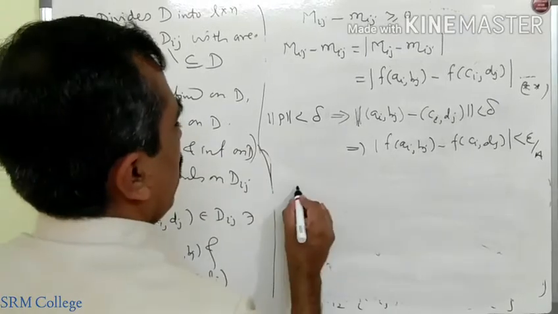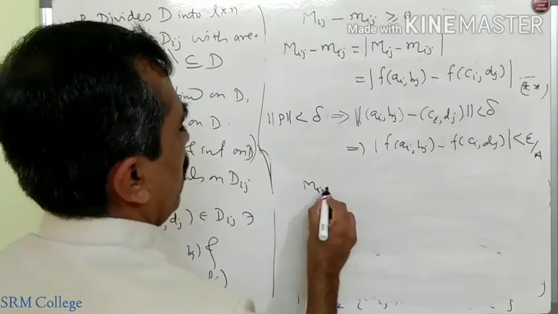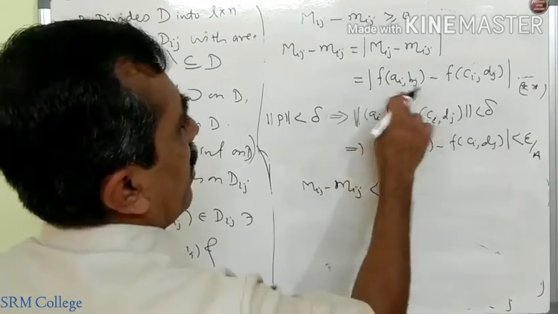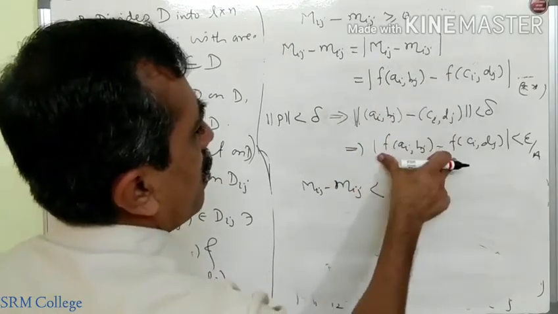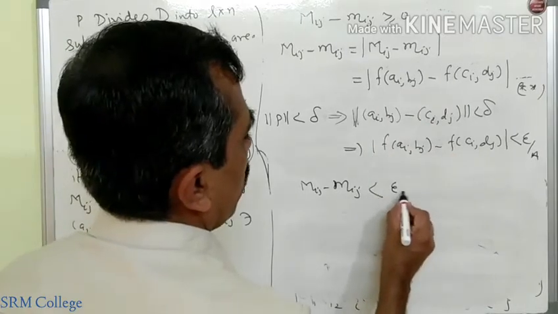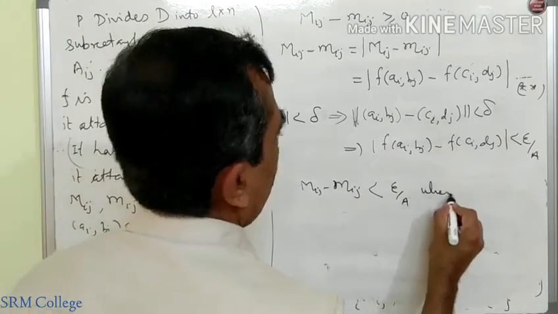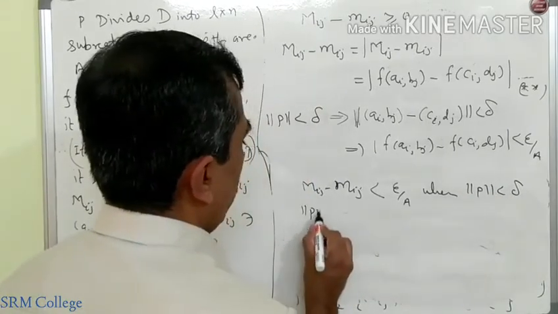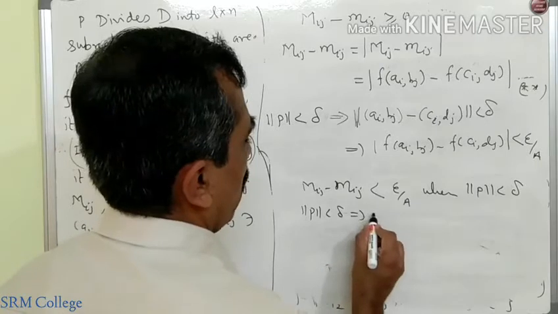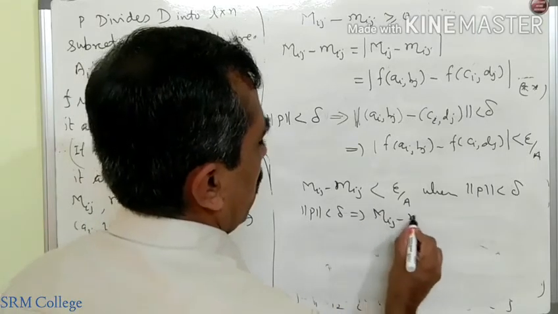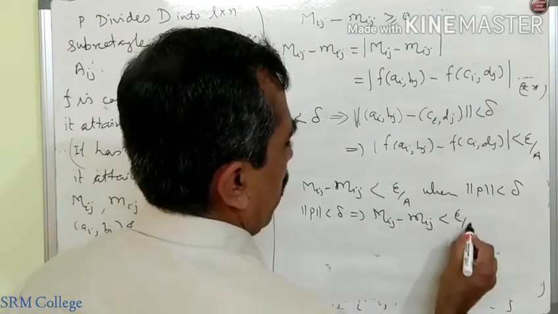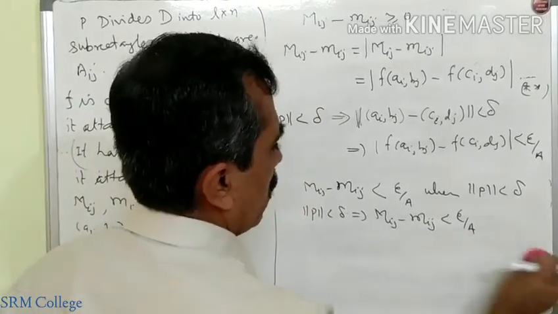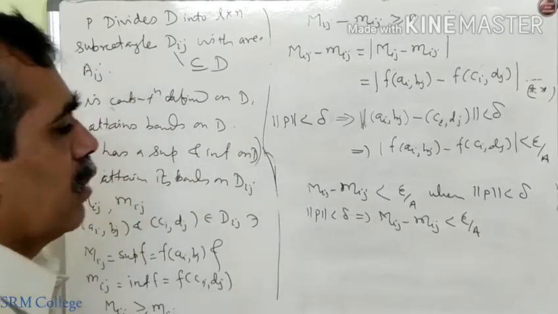It implies that Mij minus mij will be less than epsilon by A whenever norm P is less than delta. Or I may write this as: norm P less than delta implies capital Mij minus small mij is less than epsilon by A. So this is what we have now proved. The difference between these two numbers is less than epsilon by A.